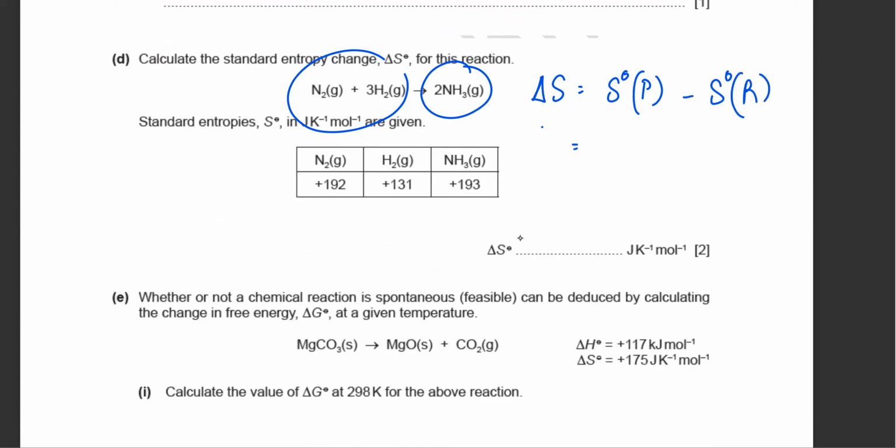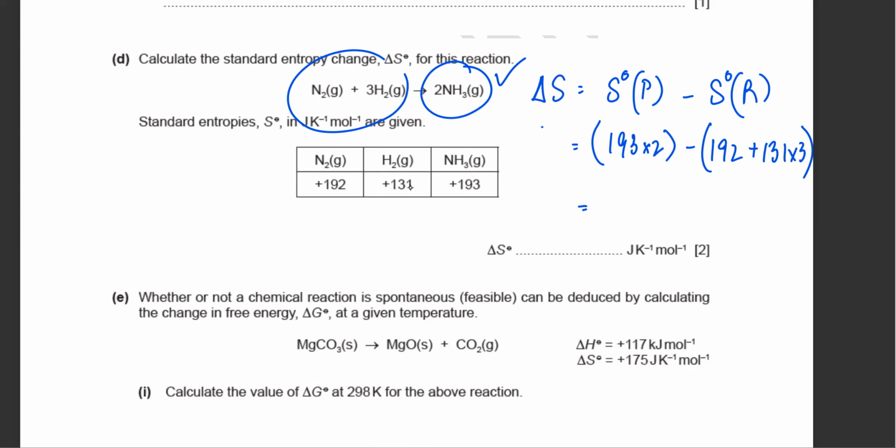The product entropy is NH3, that's 193, multiplied by 2. Minus the reactant entropies: it's got N2, so that's 192, and 3 H2s, so that's 131 times 3.